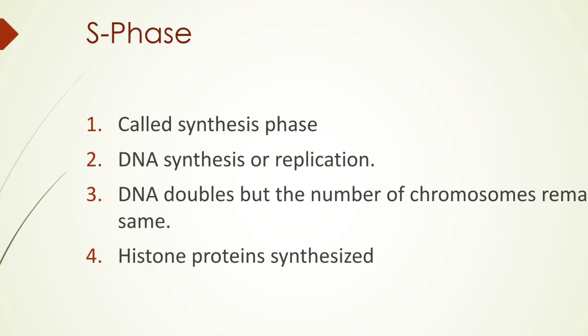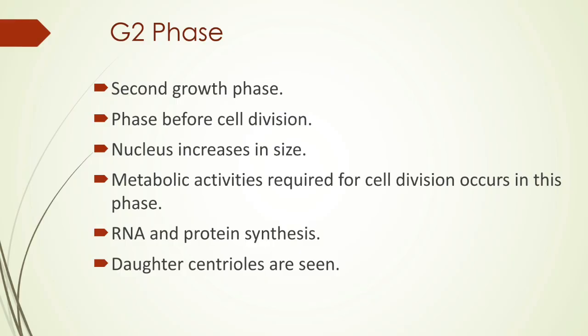Next to that, the G2 phase. What happens in the G2 phase? It is also called the second growth phase, and we know that after the G2 phase, the two daughter cells are going to be formed. That means the end of the mitotic phase will take place.